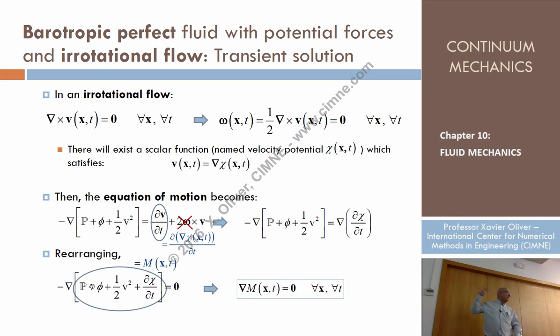So I pass that to the other side and see that the gradient of a function, which is not a trinomial but a quadrinomial, which is the generalized pressure plus the potential for forces, plus the velocity squared, plus the derivative of kappa with respect to t, is equal to 0. So the gradient of something is equal to 0 everywhere. There is no restriction. Everywhere. So what can we say about this something? If the gradient of something is 0 for any space and any time, what can we say about this something?